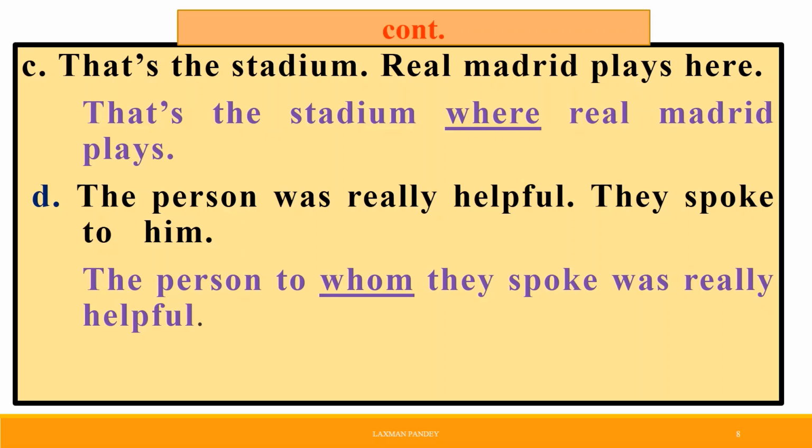Number D. The person was really helpful. They spoke to him. Here the repeated one is the person, and the other one is to him. To him is used for the person as an object, therefore you have to use whom. There is the word to, therefore you have to add to also. The person to whom they spoke was really helpful.